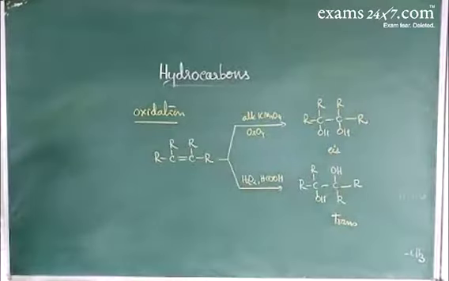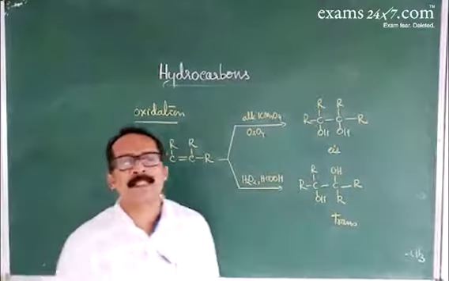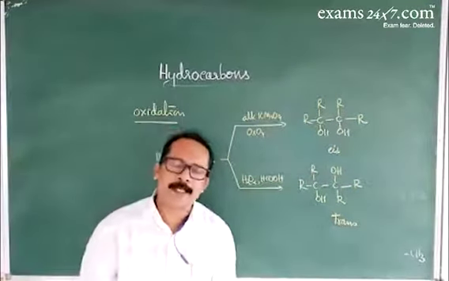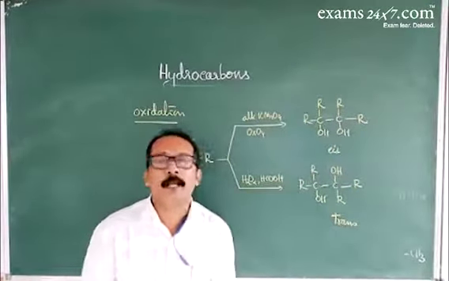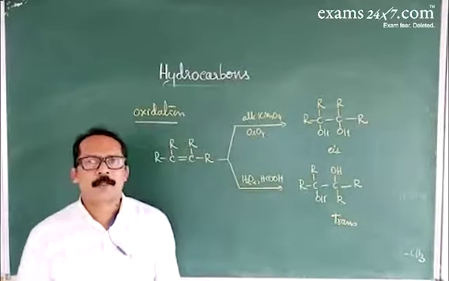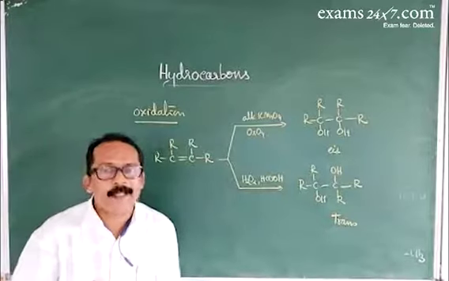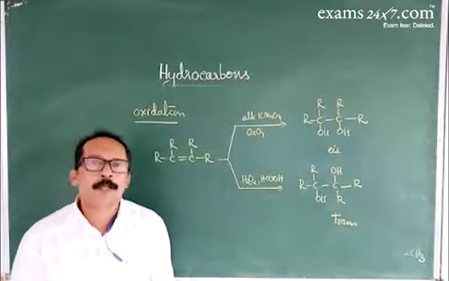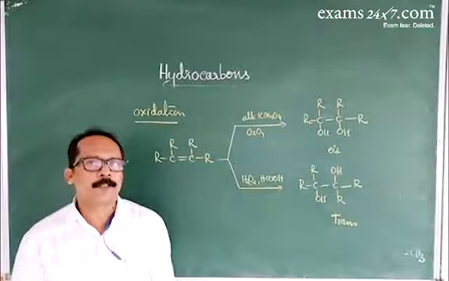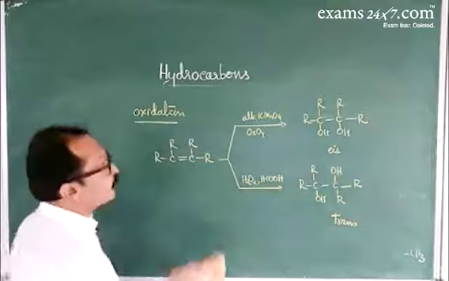So when alkenes are treated with Baeyer's reagent, the color of Baeyer's reagent decolorizes. Alkene undergoes oxidation to give glycol. About polymerization, alkene on polymerization gives a polymer. When you consider ethene, it gives a polymer called polythene.